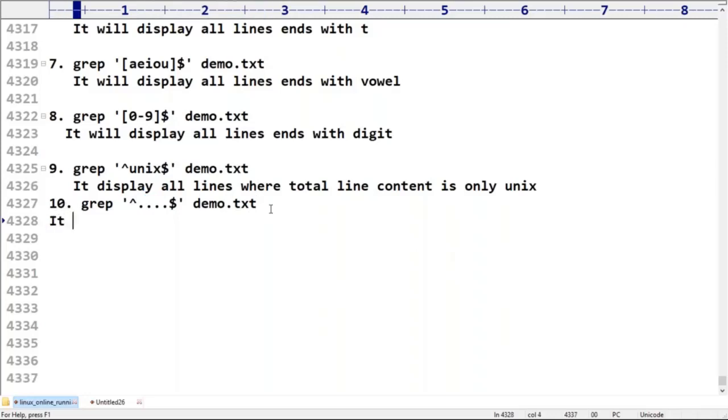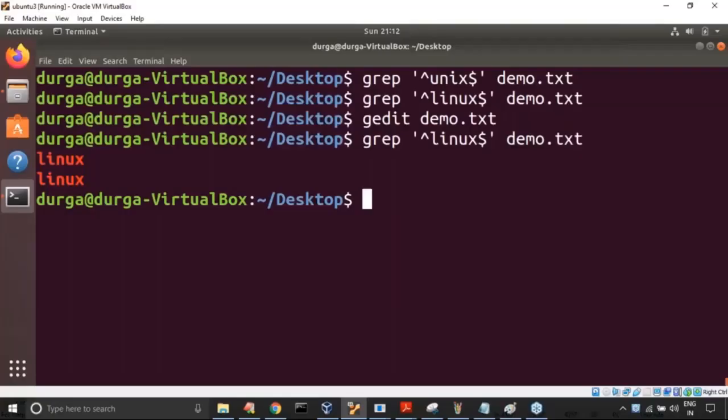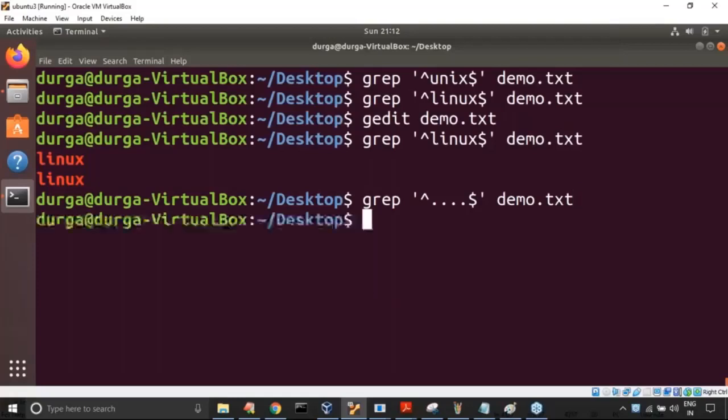It displays all lines which contain exactly four characters. That four characters can be anything, no problem at all. The total line should contain only four characters. Do you have any such word or not? Let me cross check, I'm not sure.